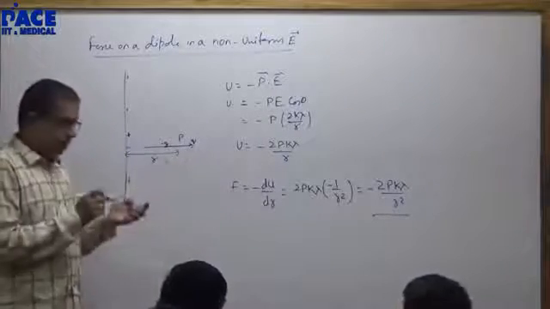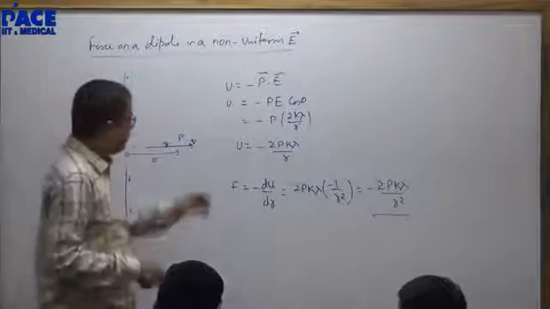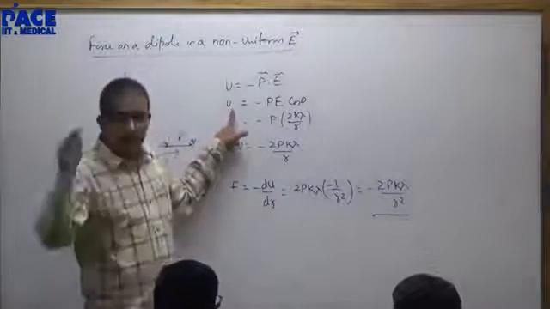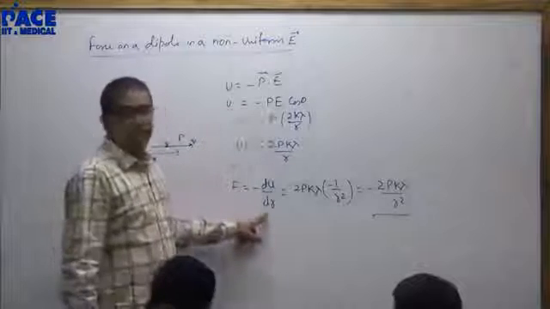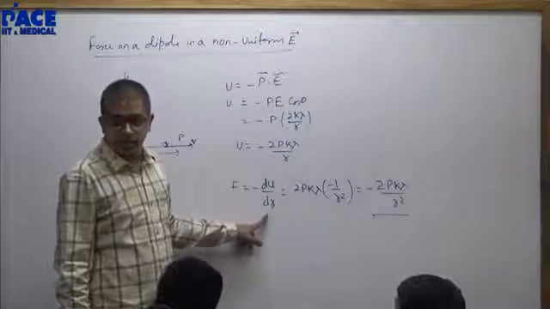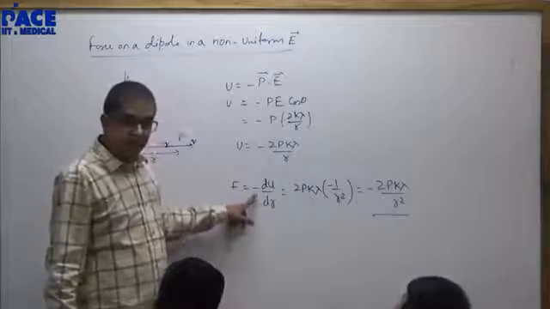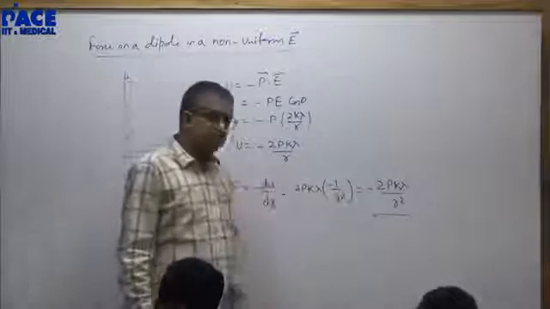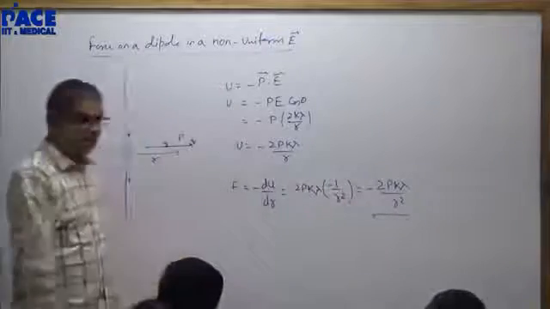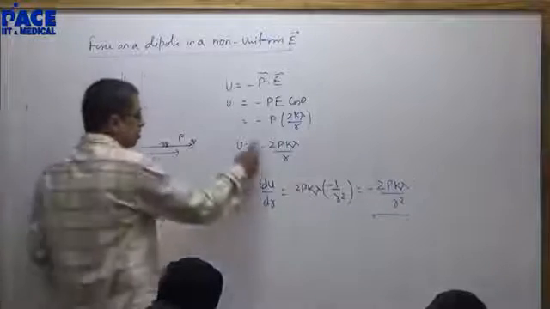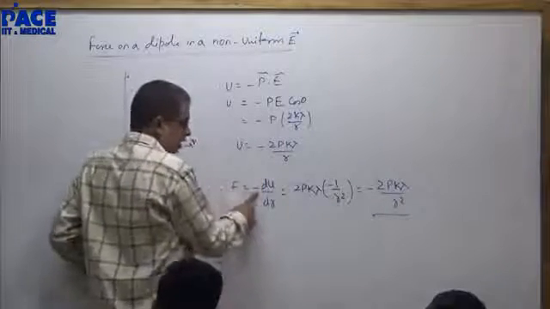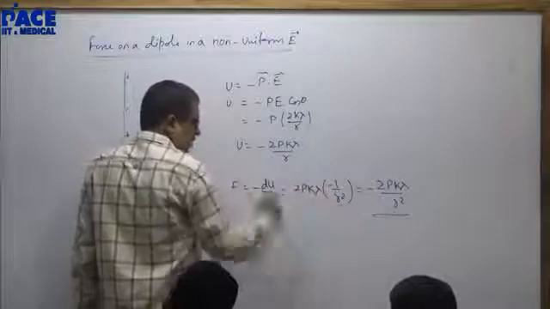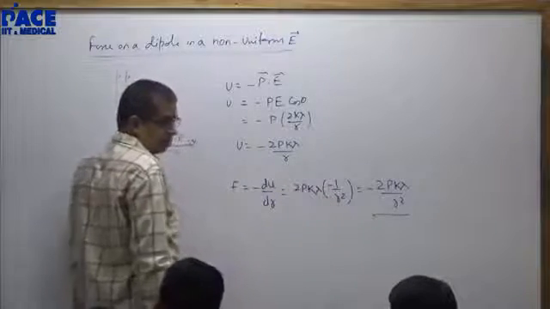The negative sign tells me that the force is attractive in this case, it is towards the left. This negative got cancelled. This negative is because of the differentiation of 1 by r.